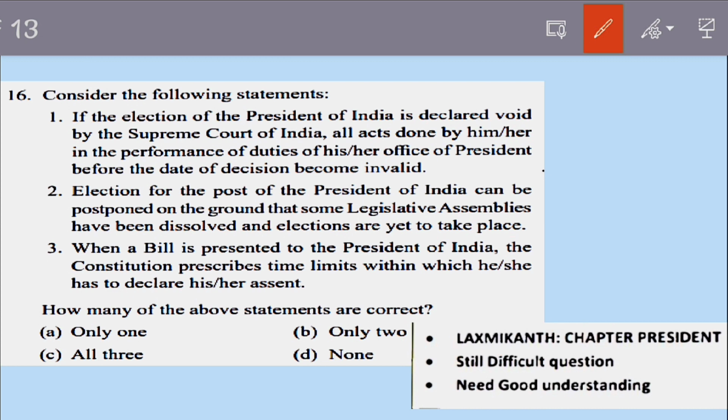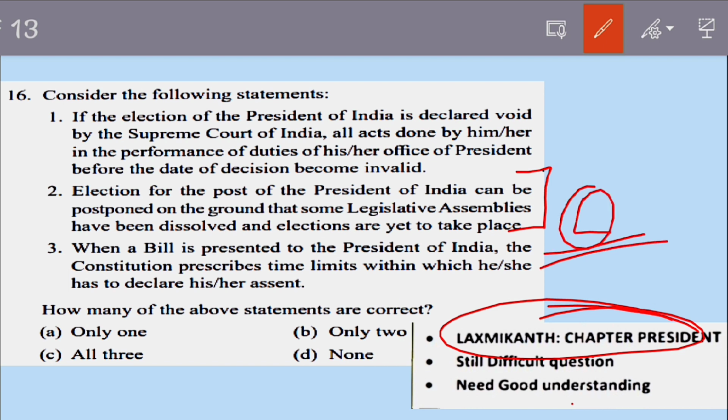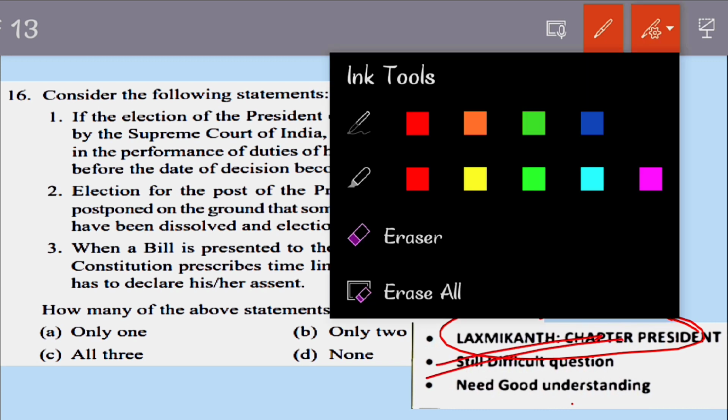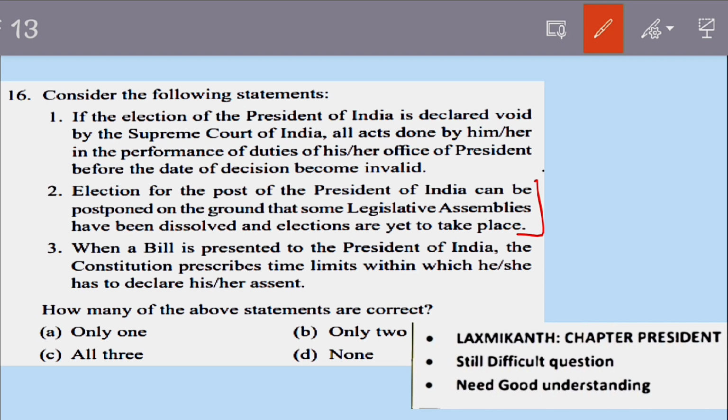Again, the question can be directly traced to the Lakshmikant, and the second statement, which was difficult for someone who has read only Lakshmikant, would have been difficult for everybody else, because everyone has read the same resource. So nobody would have got this answer directly, but the majority of them would not be knowing this statement. So this was a no-brainer. If nobody knew it, then you have to apply your basic understanding to solve this question.